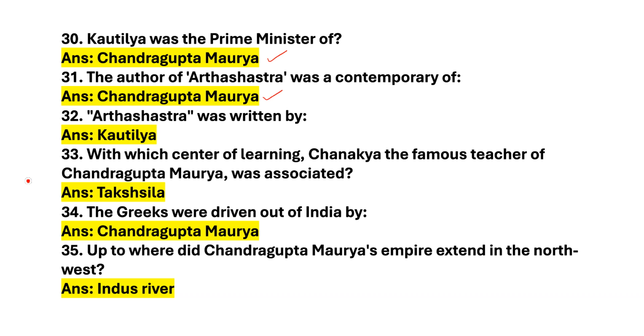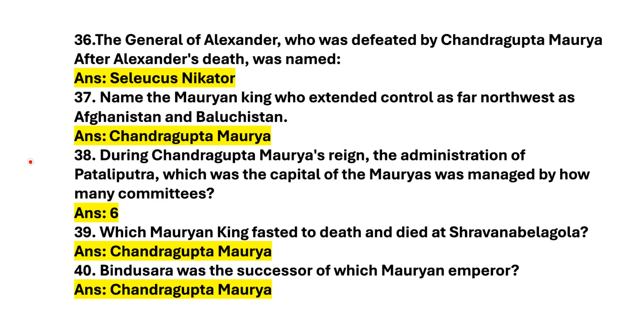Arthashastra was written by. Answer is Kautilya. Next question. With which center of learning Chanakya, the famous teacher of Chandragupta Maurya, was associated? Answer is Takshashila. Next question. The Greeks were driven out of India by. Answer is Chandragupta Maurya. Next question. Up to where did Chandragupta Maurya's empire extended in the northwest? Answer is Indus River. Let's move on to the next slide.